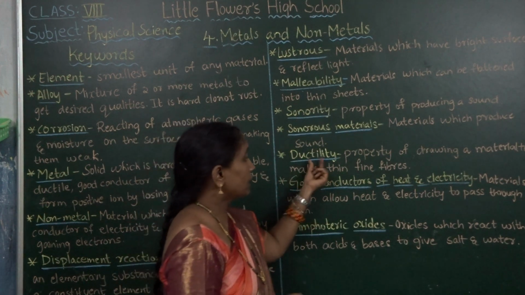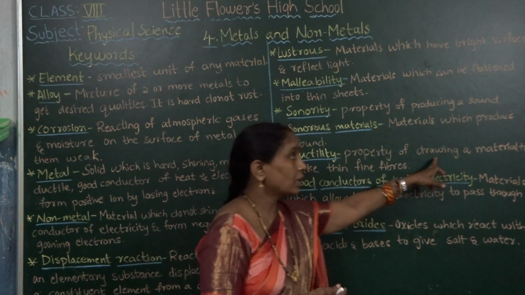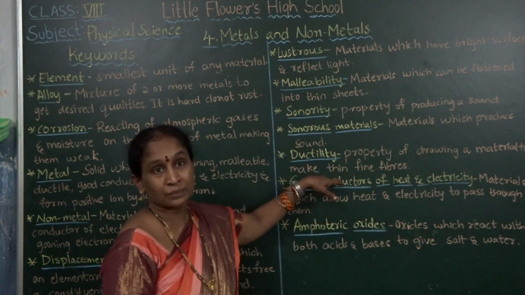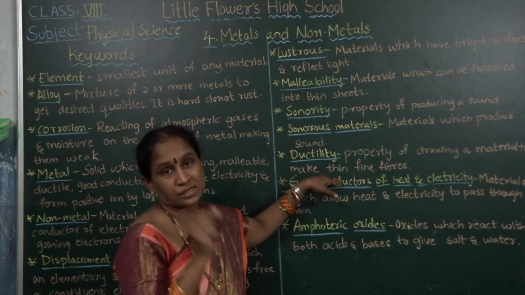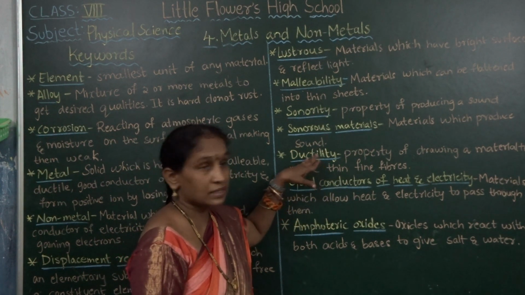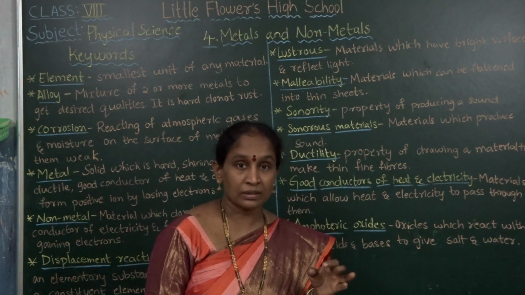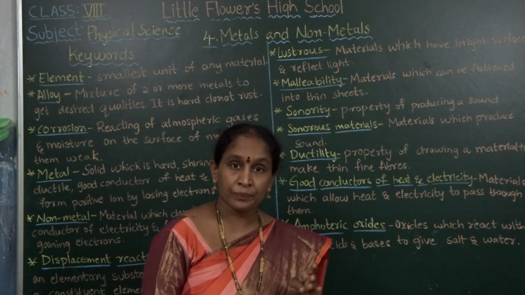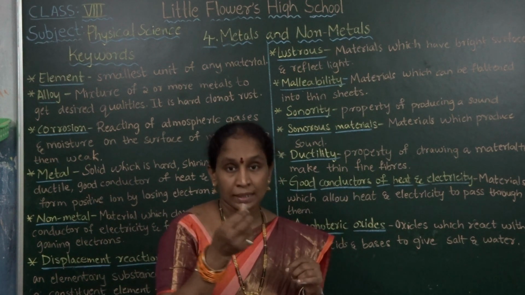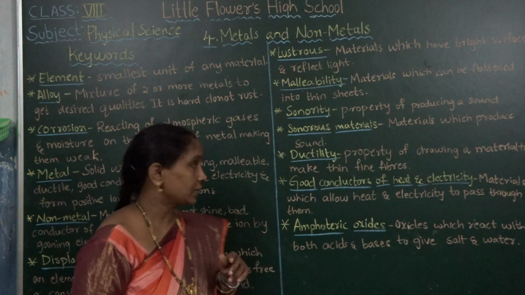Ductility. What is ductility? The property of drawing a material into thin wires. This property is ductility. We can prepare gold, silver, copper and aluminium metals into thin wires. This property is known as ductility.